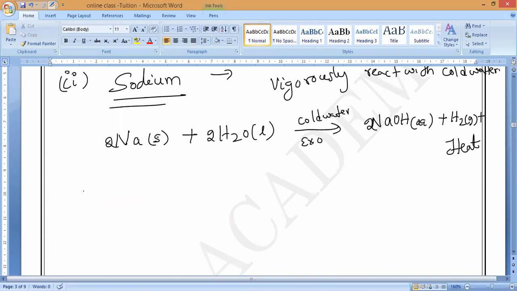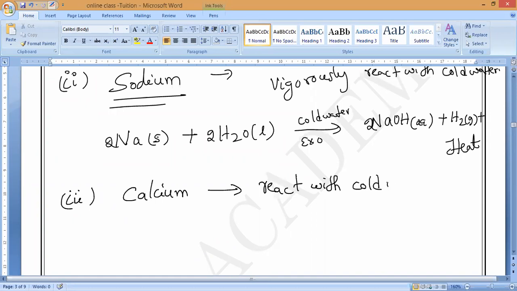Okay. Next. The third one is also there, which will react with cold water only. That is calcium. Calcium reacts not vigorously, not violently, just reacts with the cold water. Understand?